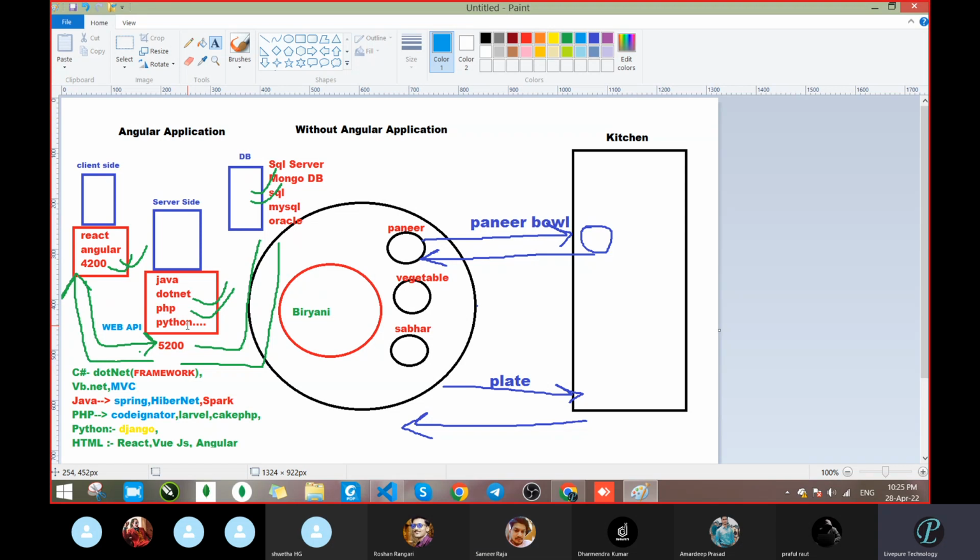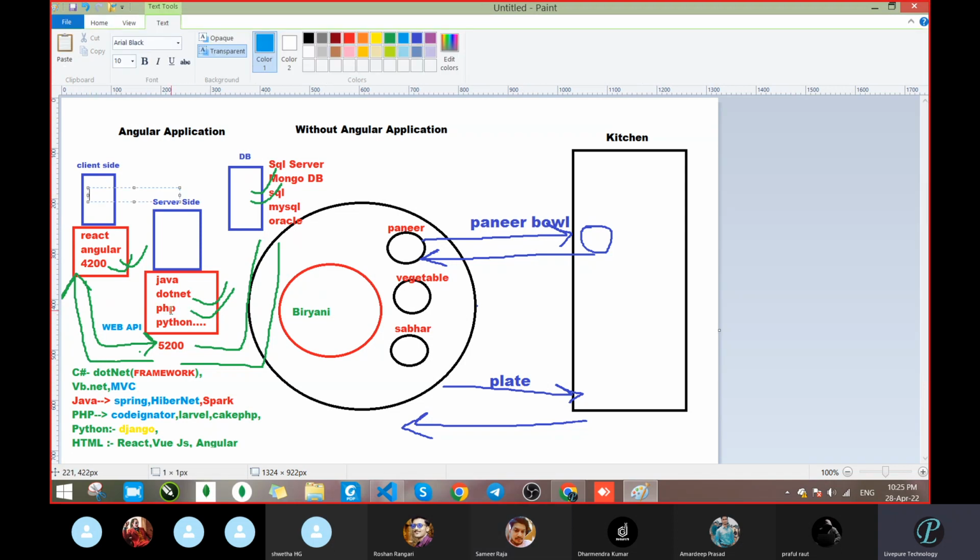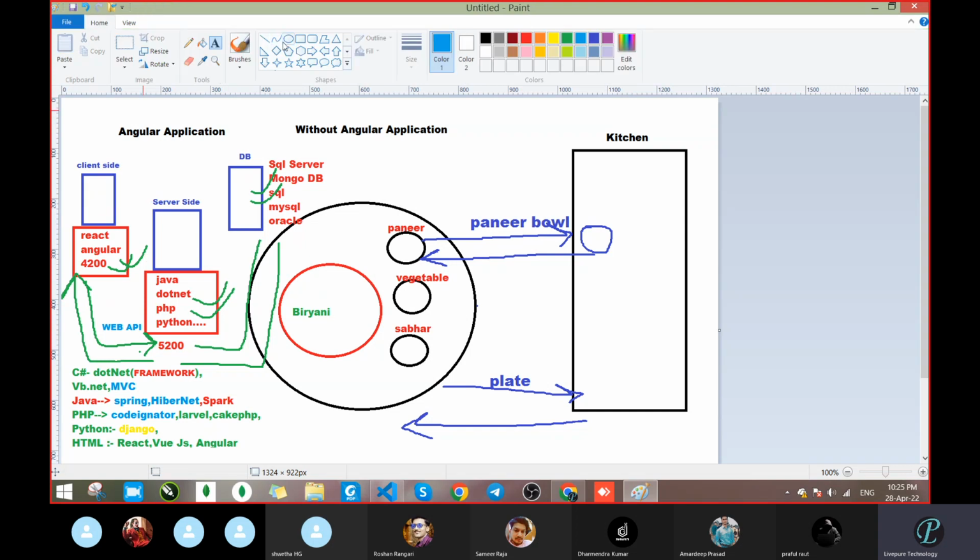We can create the Web API with server-side technologies like Java, Python, PHP, .NET, and we pass those Web APIs to the front-end application. So with the help of that Web API, front-end application and server-side application both get interchanged, means both get linked. You can say that both become one application.